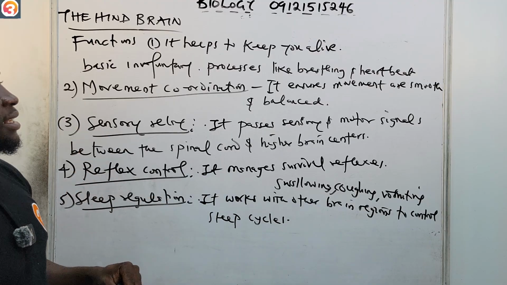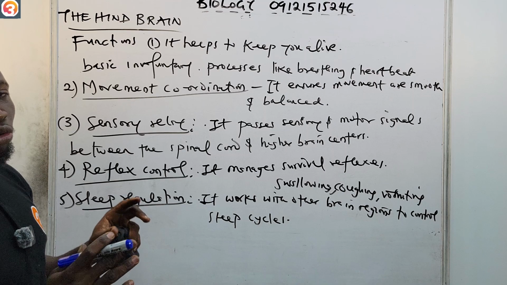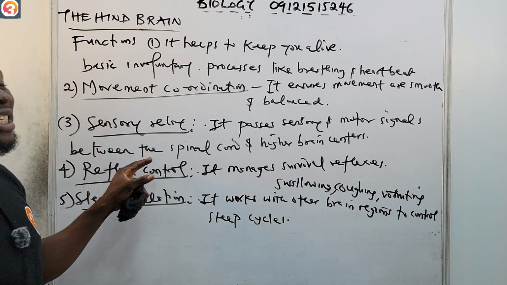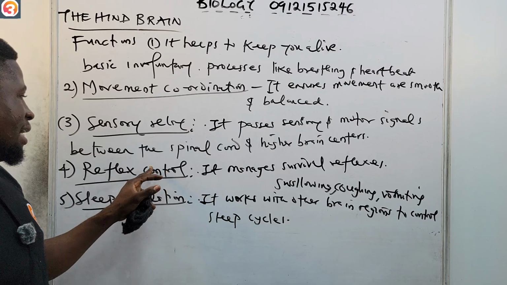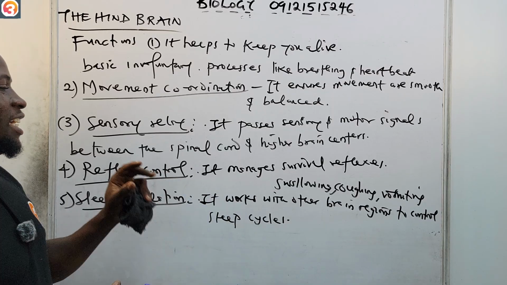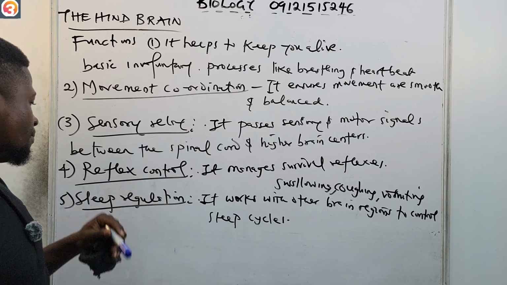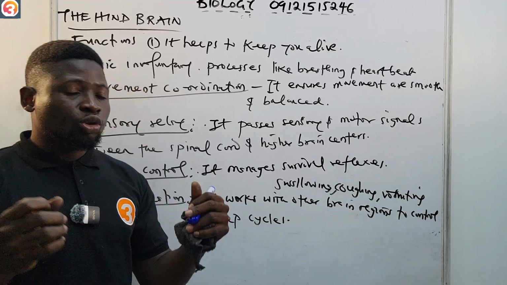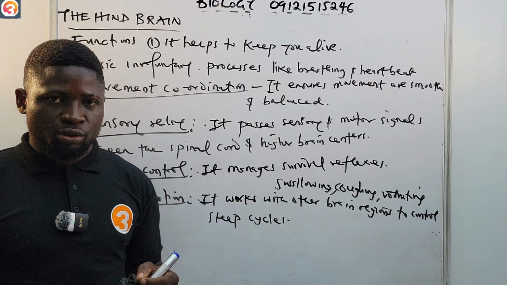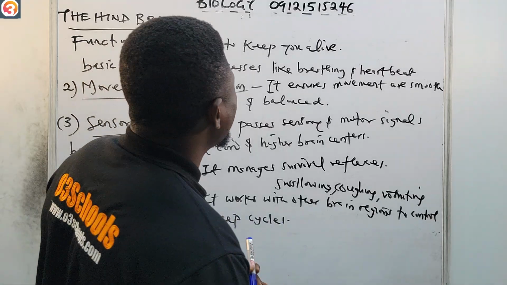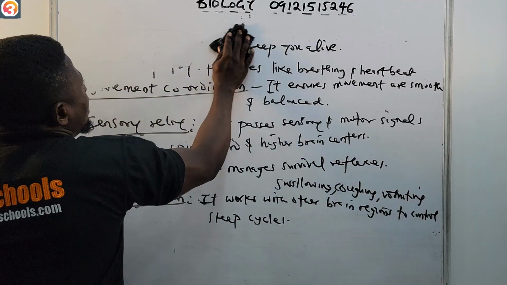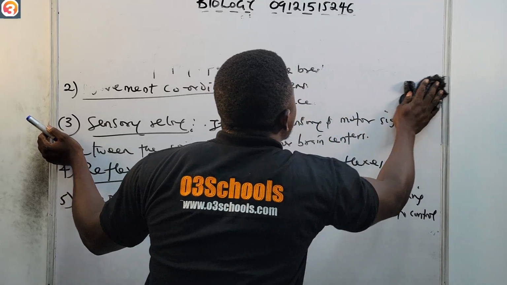So number two, movement coordination. It ensures movement is smooth and balanced. Sensory relay. It passes sensory and motor signals between the spinal cord and the higher brain centers. And also reflex control. It manages survival reflexes. Then number five, sleep regulation. It works with other brain regions to control sleep cycles. This now takes us to the spinal cord. So let us look at the spinal cord quickly before we continue.